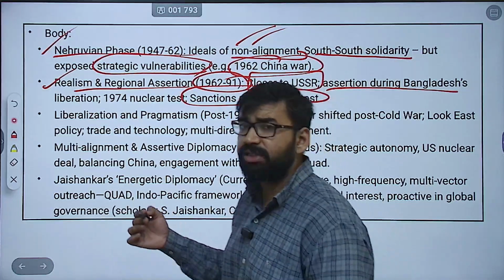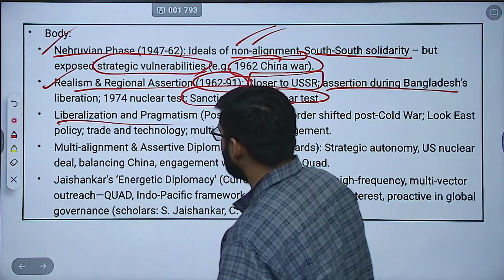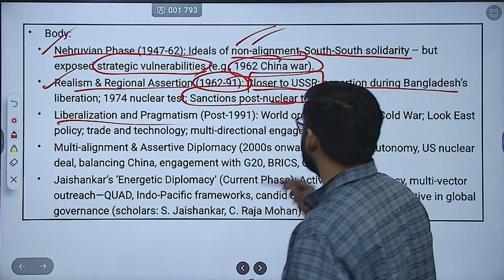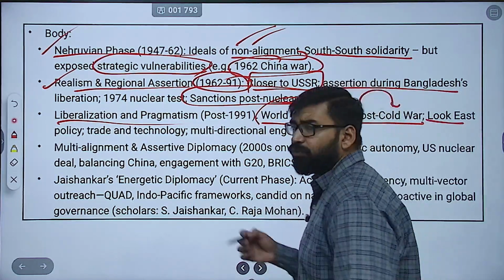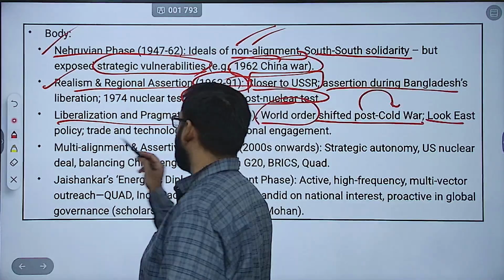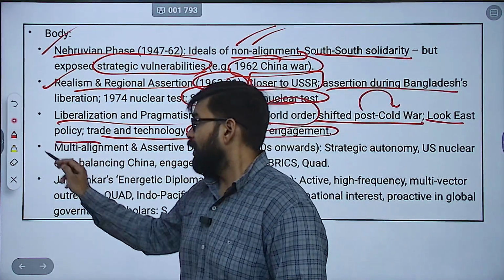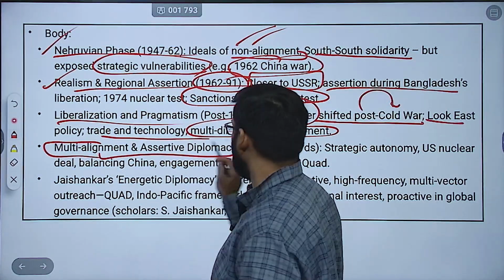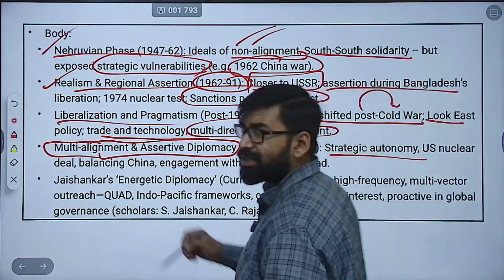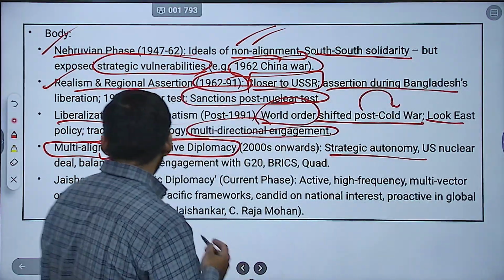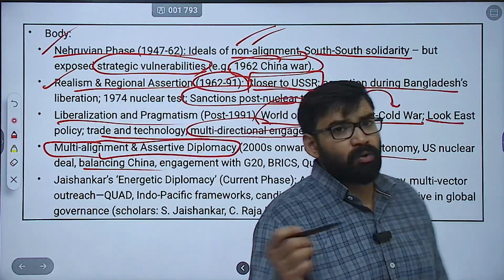In 1991, India faced significant change in the economy, that is LPG, liberalization, and pragmatism post-1991, as the world order shifted after the Cold War. New foreign policies came, like the Look East policy, trade, technology, and multi-directional engagement. In the 2000s, multi-alignment and assertive diplomacy started, with strategic autonomy still there: the US nuclear deal, balancing China, engagement with G20, BRICS, Quad, etc.